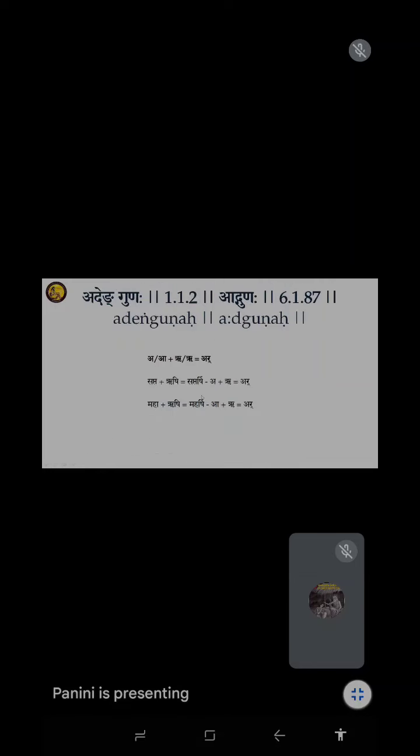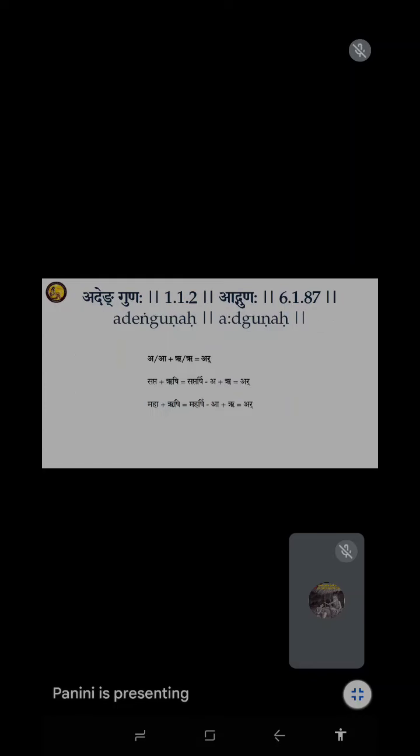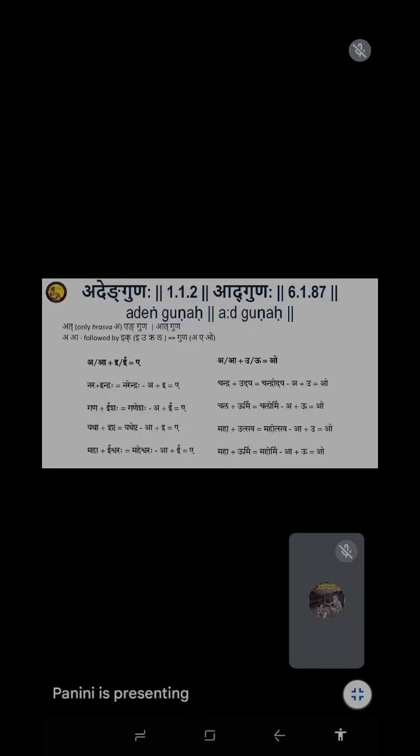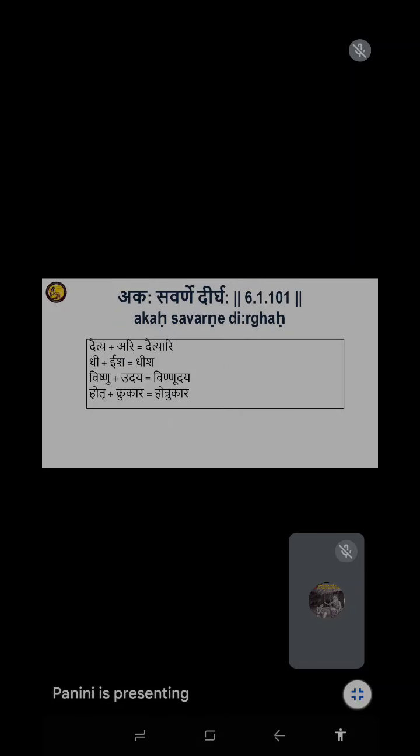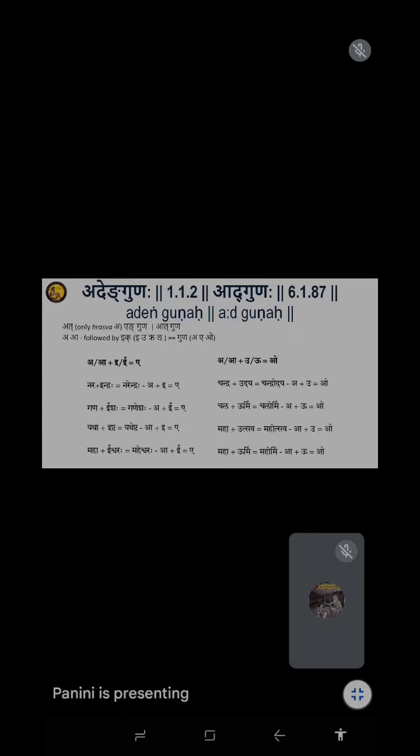Next, please. Sir, I want to ask one thing. Sir, this means we have 3 rules. One is Savarna Dirgha, where we combine the same vowel. The second one is Ad Guna, where we combine e, u, re, with a or o, and then it results in a and o. And then Vriddhi. These are three different types of changes in the language.